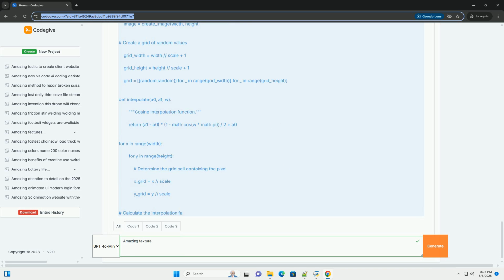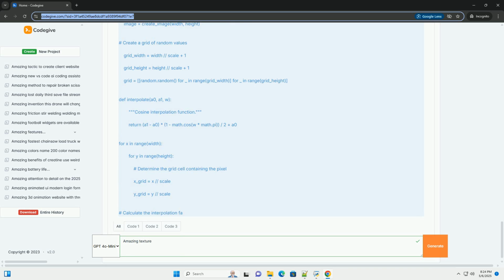5. Perlin noise, improved value noise. Perlin noise is a more sophisticated noise algorithm that avoids the blocky artifacts sometimes present in value noise. It uses gradient vectors instead of random values at the grid points, resulting in a more organic look. Explanation of Perlin noise. 1. Gradient vectors. Instead of random values, we use gradient vectors at each grid point. Gradient vectors are two-dimensional vectors that point in a particular direction.